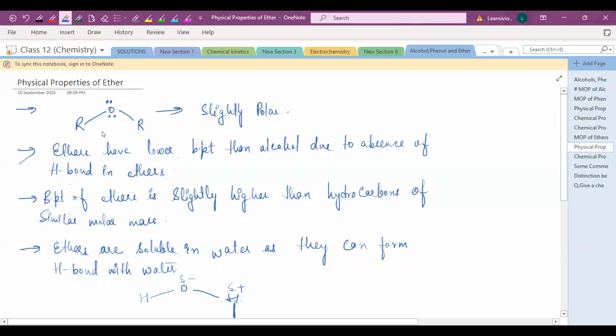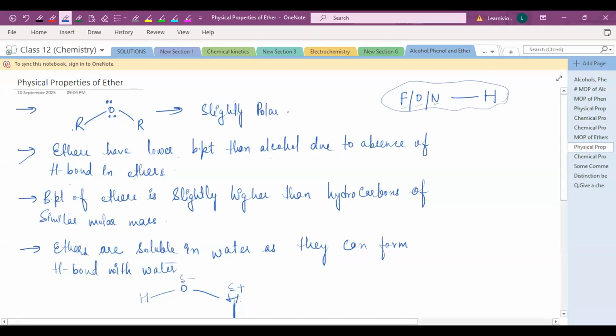Because for hydrogen bond, what is the requirement? Hydrogen should be attached to the most electronegative elements like fluorine, oxygen or nitrogen. Then only it can form the hydrogen bond, right?